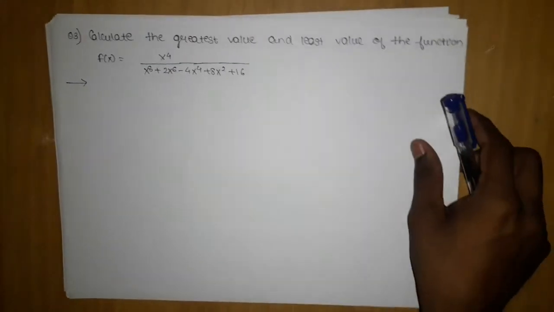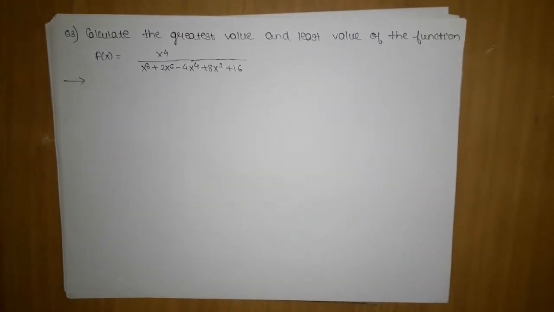The next question is this, which says: calculate the greatest value and the least value of this function, f of x is equal to x power 8 plus 2x power 6 minus 4x power 4 plus 8x square plus 16.